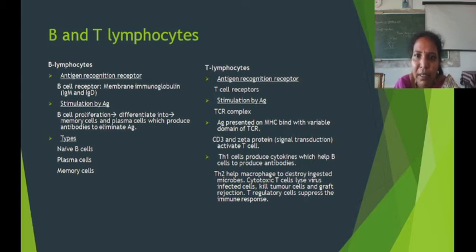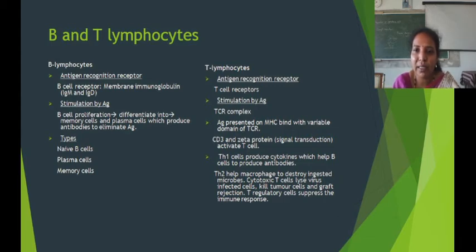There are four types. T helper 1 cells, Th1 cells, produce chemicals called cytokines which help B cells to produce antibodies. T helper 2 cells, Th2 cells, help macrophages to destroy ingested or intracellular microbes.